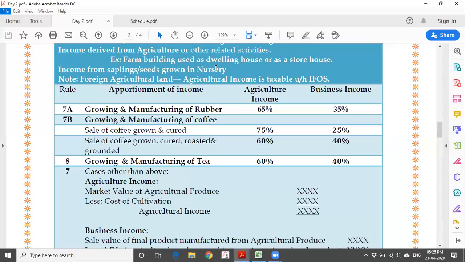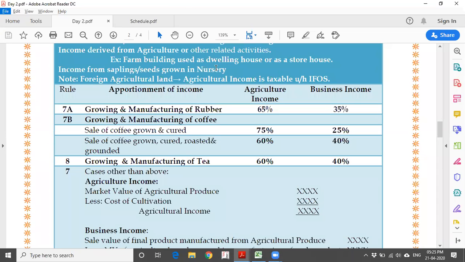That's the reason they have given 2 separate line items. Growing and cured. What is cured? You are going to dry the seeds. Say for example, you have the coffee fruit, you have removed the skin and pulp, and you are going to cure that as raw coffee seeds. So only growing and selling, again, is purely agriculture income.